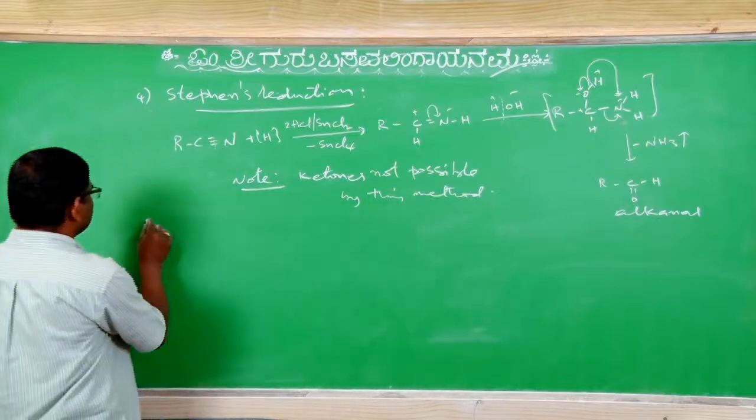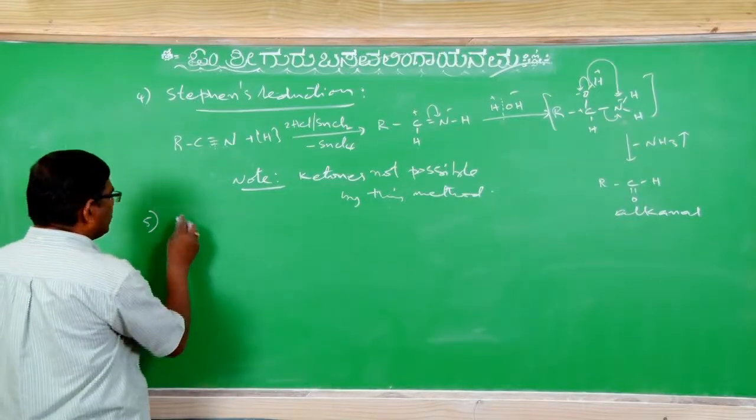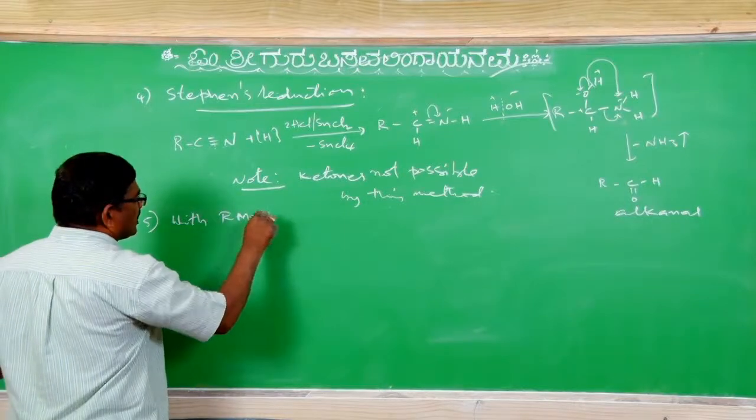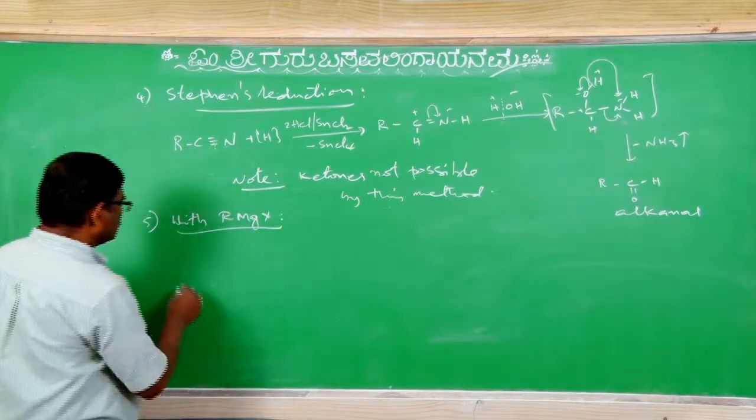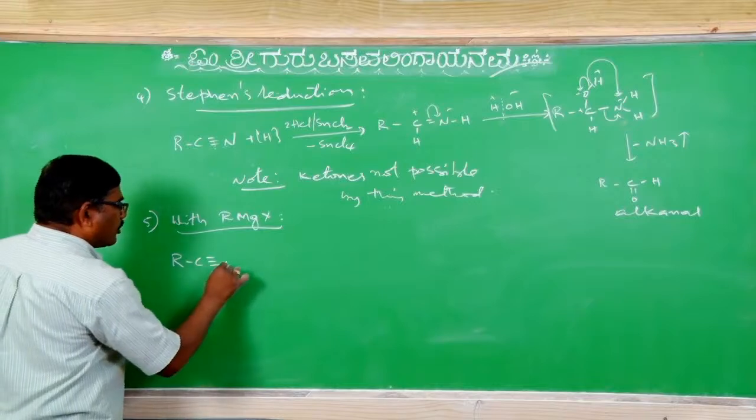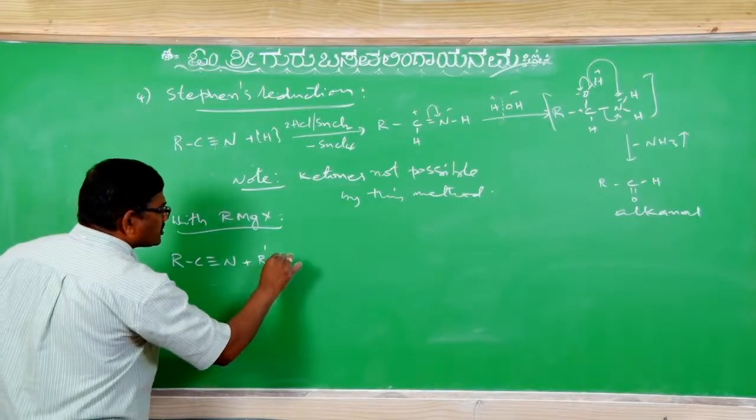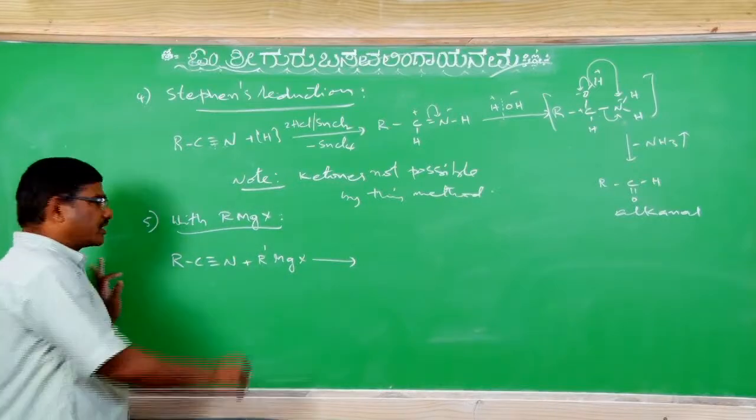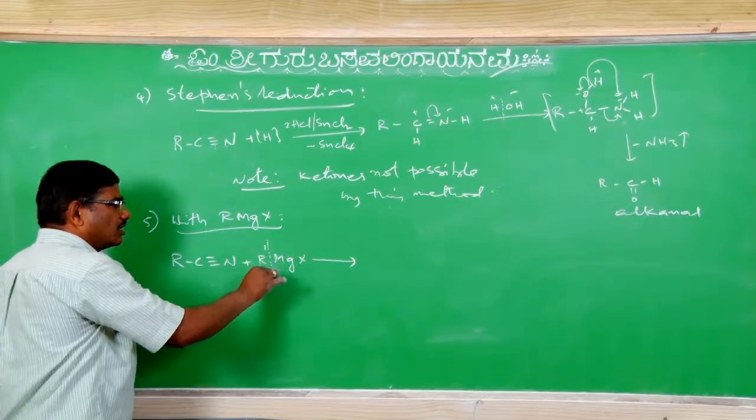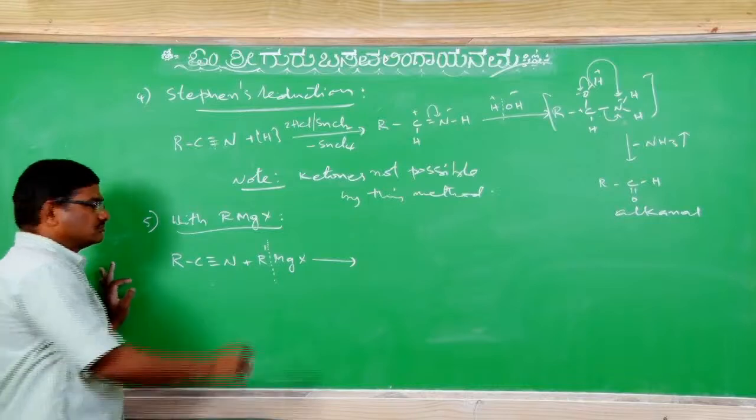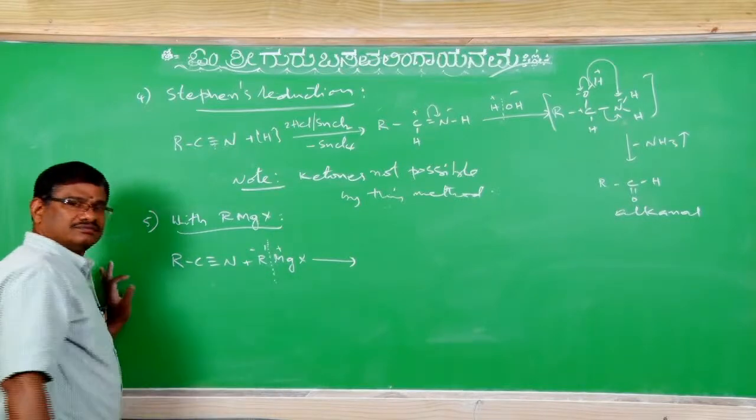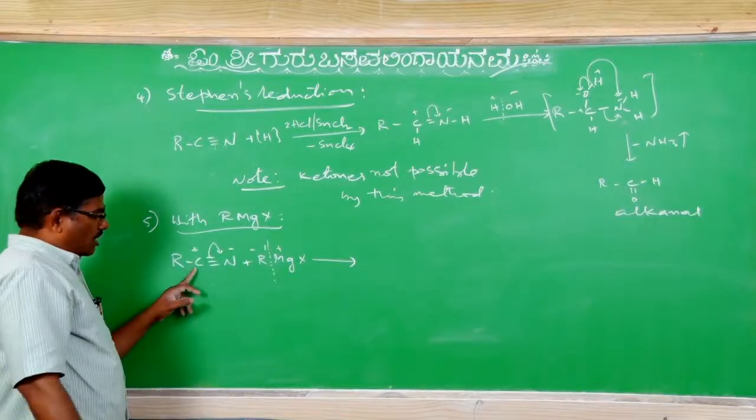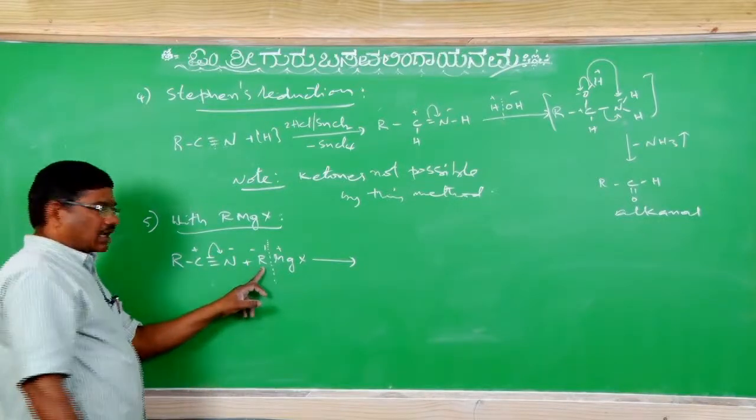And with Grignard reagent, RMgX: see RC triple bond N with some R dash MgX. You know the importance of Grignard reagents. Grignard reagents yield what? An alkyl carbanion. It is plus, it is minus. And the pi electrons are polarized like this, minus, plus. The carbon accepts the alkyl group.